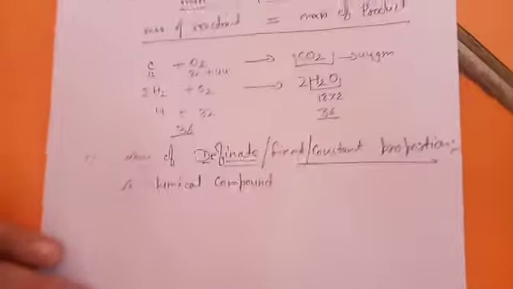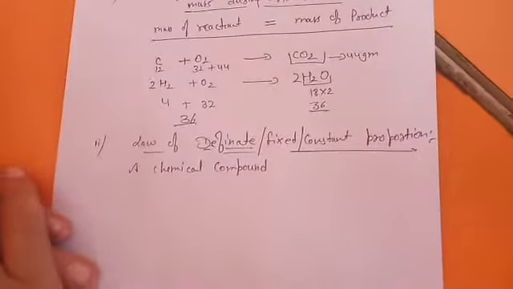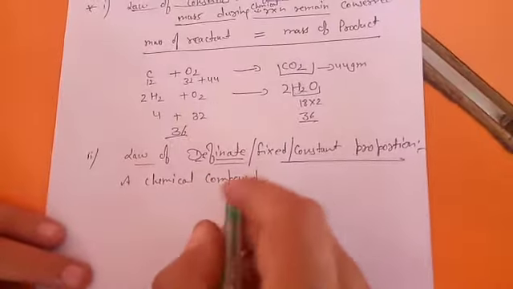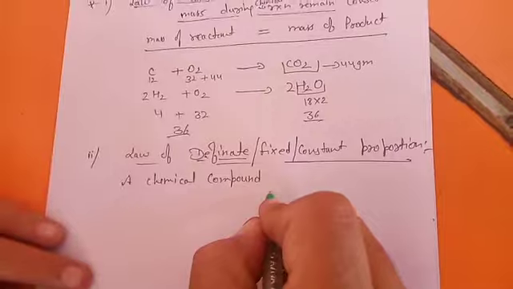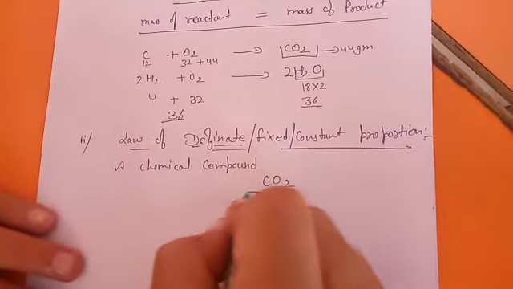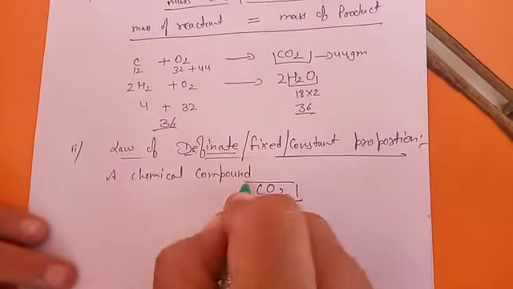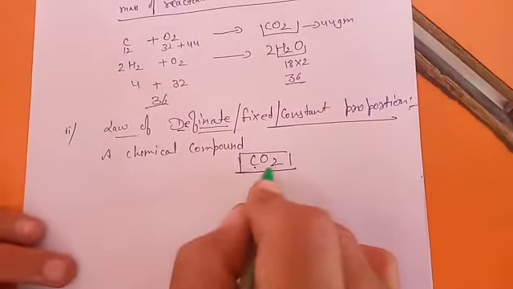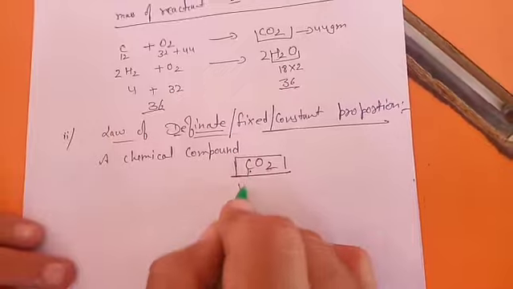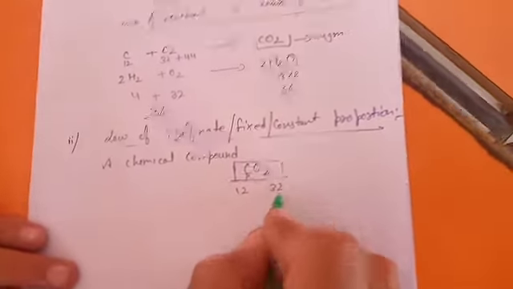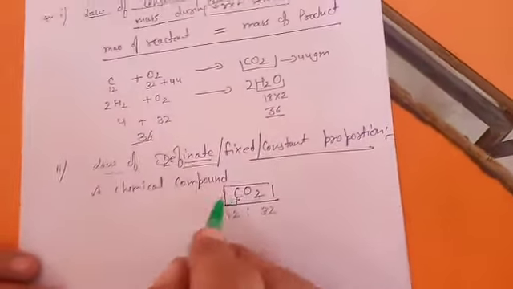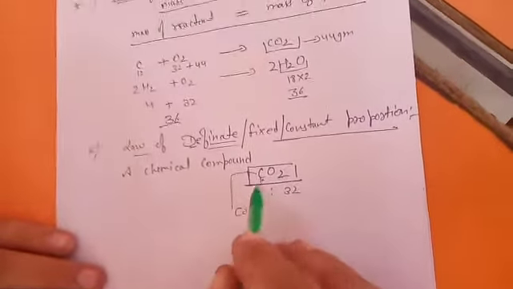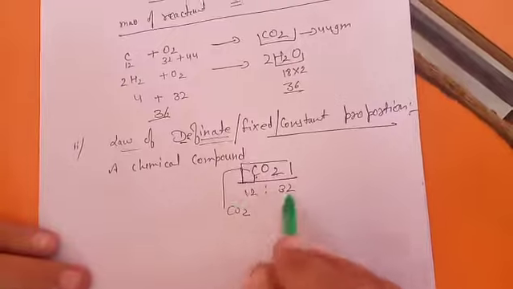You can take any chemical compound, like suppose we are taking carbon dioxide. Okay, this is a compound. It is saying that the mass of 2 different elements which are combined, like carbon is 12 here, oxygen is 32 here. So if you talk about another molecule of carbon dioxide, that is CO2, the ratio of the masses will be the same.